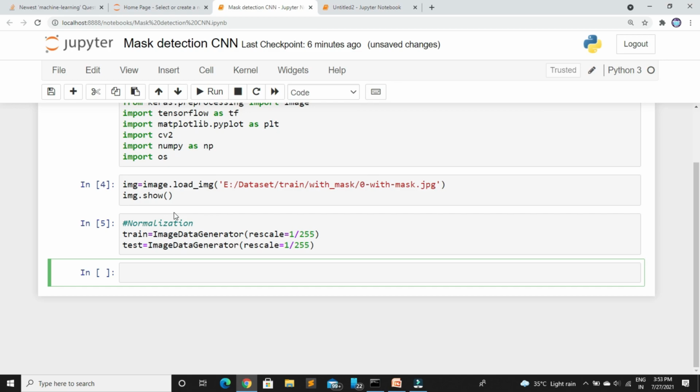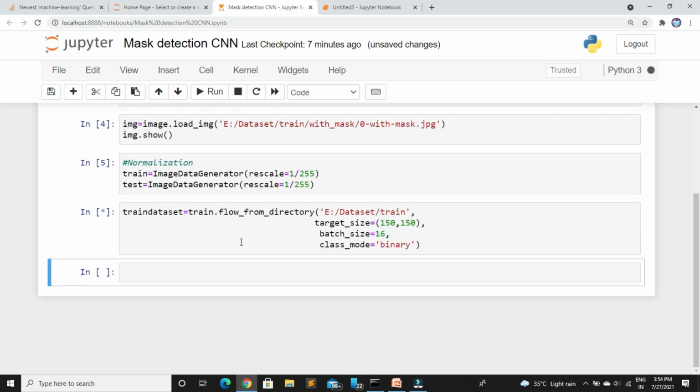Here I typed the code for two separate datasets with the help of the image data generator class. Next we are going to store the data in separate variables. Here I created one variable, the train dataset. I used one method called flow from directory. In this method I mentioned the data directory and also added a few parameters. So I will explain how the parameters are working here.